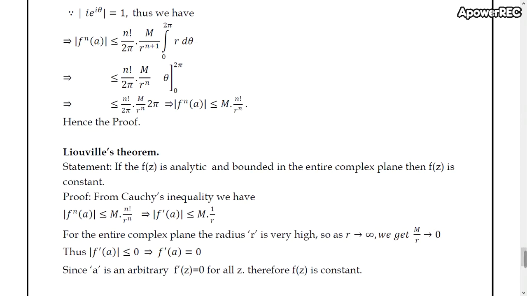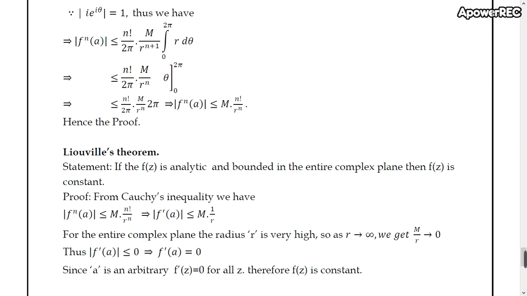And finally, that is Liouville's theorem. The statement of Liouville's theorem is, if f(z) is analytic and bounded in the entire complex plane, then f(z) is constant. So the proof is very simple.